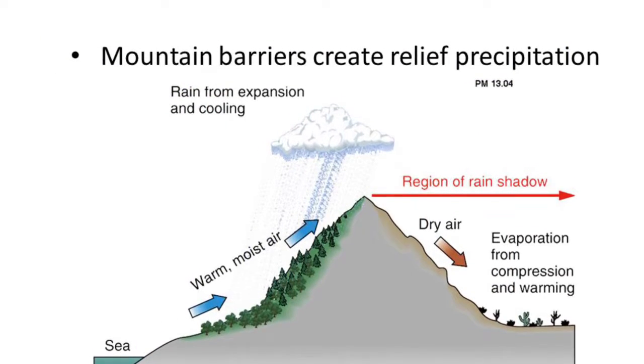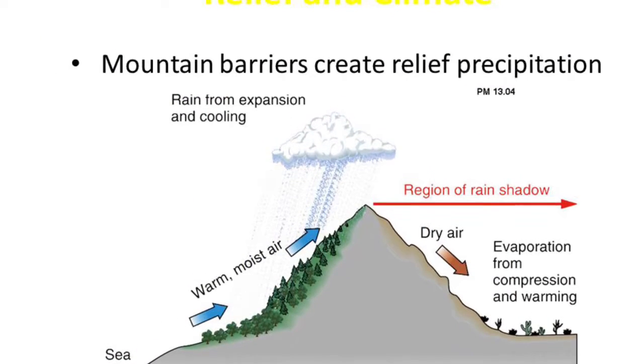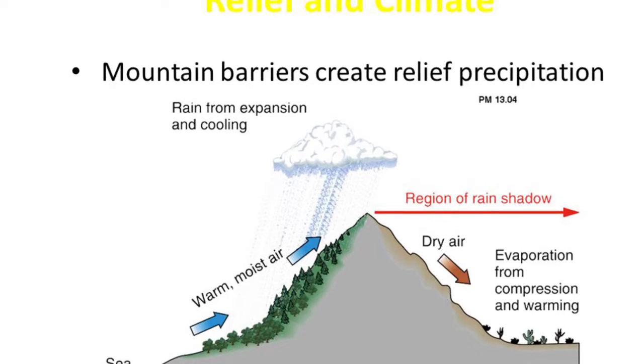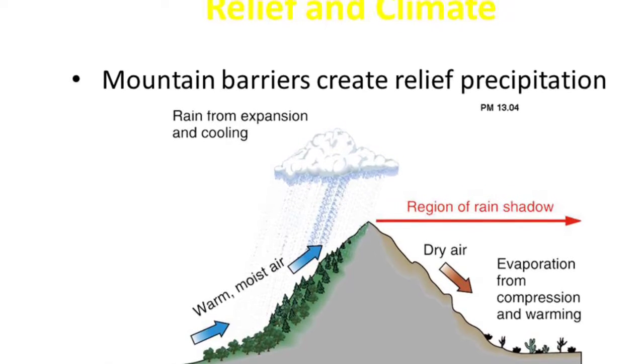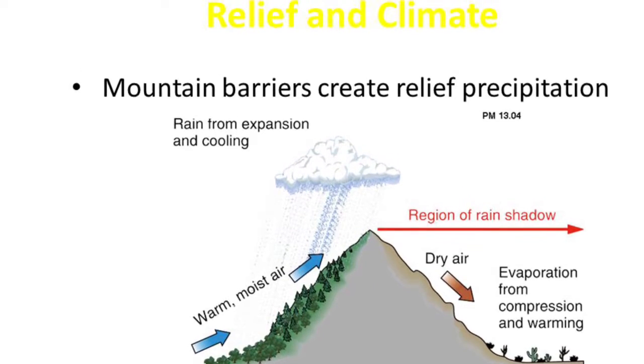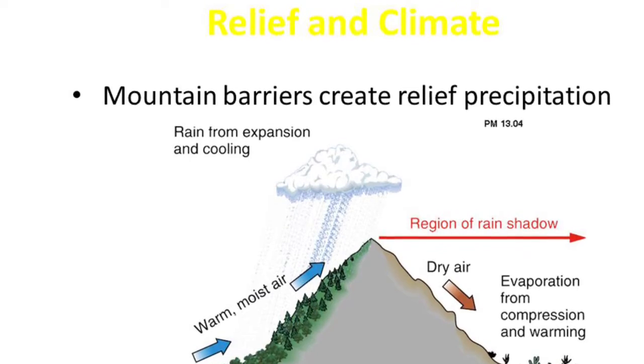Next factor of climate is mountain barriers. Mountain barriers affect climate because mountains are so big that they block wind and precipitation on one side of the mountain, leaving that side much cooler and moist than the other side that will end up becoming dry and warm.